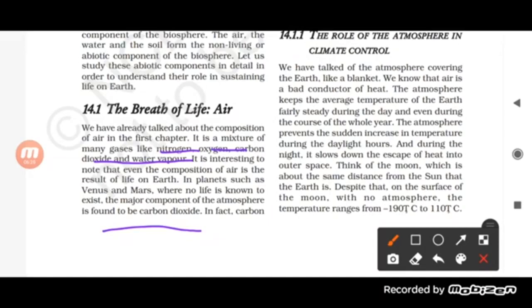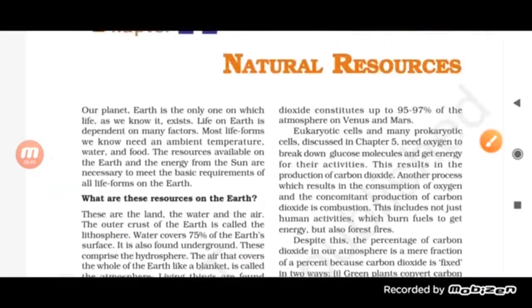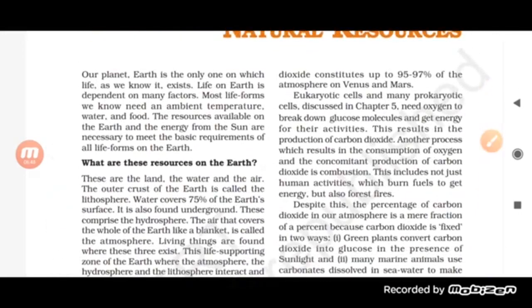There are planets, students, like Venus or Mars, which are covered with a layer of carbon dioxide. The major component of their atmosphere is carbon dioxide. In fact, it is because of carbon dioxide that Venus is the hottest planet, because carbon dioxide has the property of trapping heat energy.